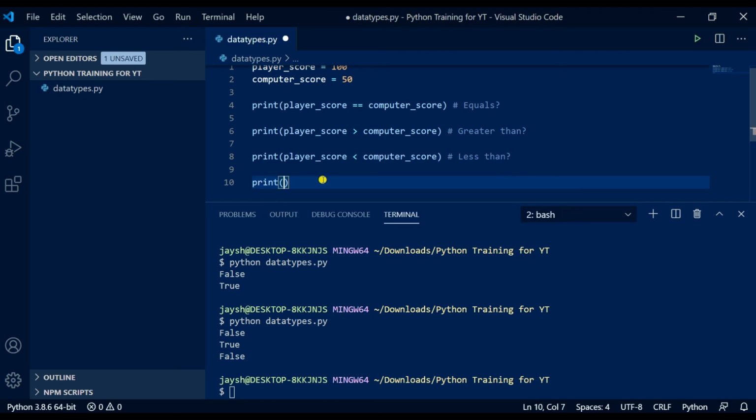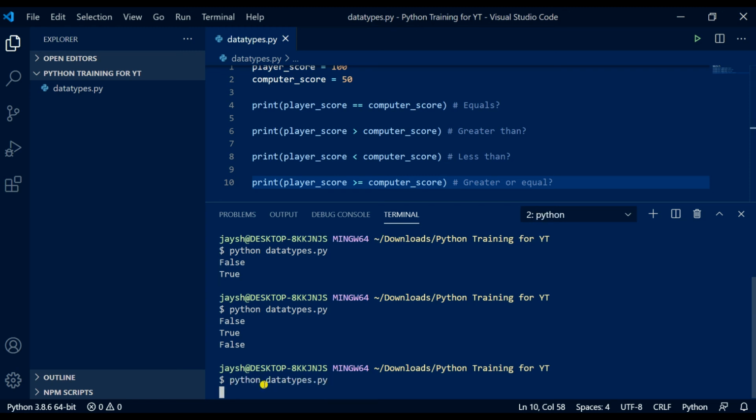So let's print player score. So is player score greater than or equal to computer score? Let's do it in the right direction. Greater or equal. So by combining these two, we have done a greater than and an equal. You can use one equal sign here because this is now kind of a different function in itself. But let's see. So we would expect to see true again. True.